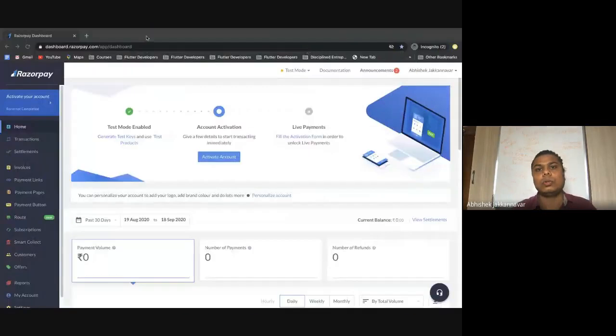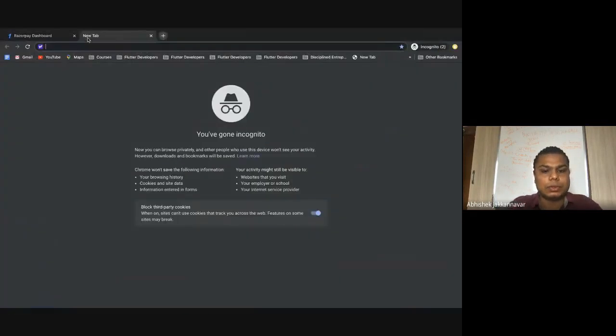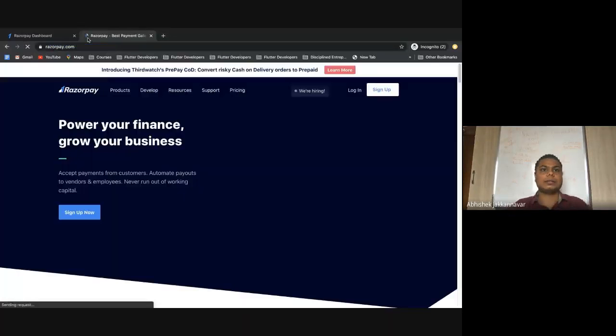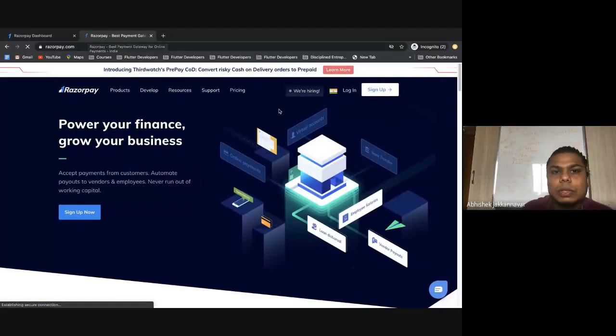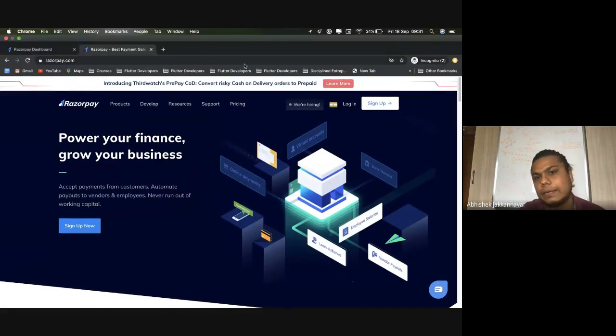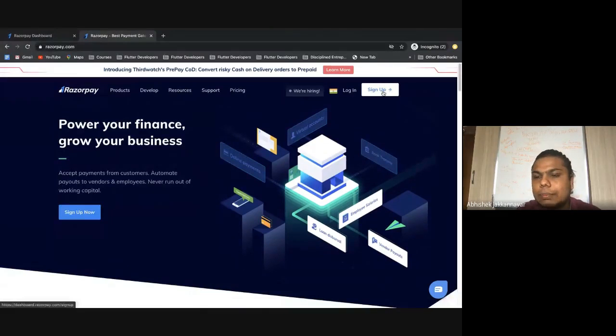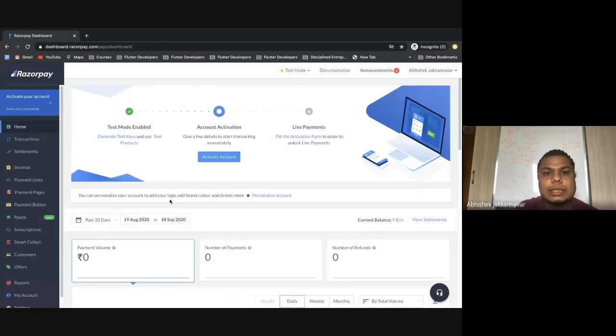For that, the first thing you have to do is go to razorpay.com. And if you have not signed up, just sign up. I just signed up and kept my stuff ready. All you have to do is sign up: put your name, email ID, you'll get a confirmation code on your email ID, and you just verify it. That's it. Once you verify it, you come to the dashboard. This is the dashboard basically.